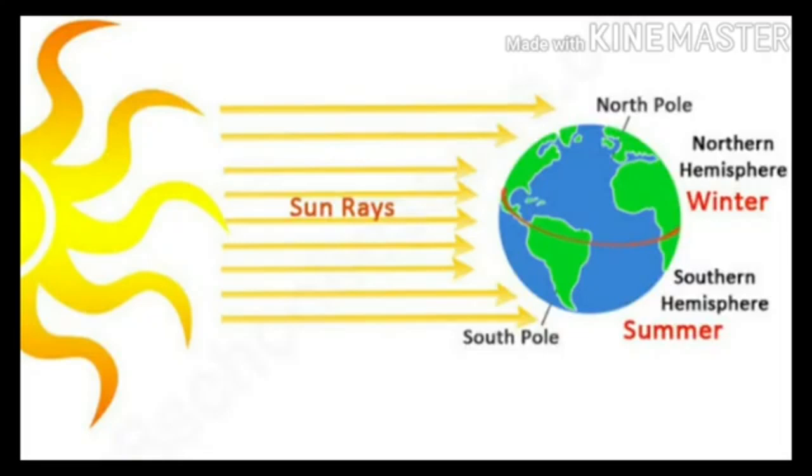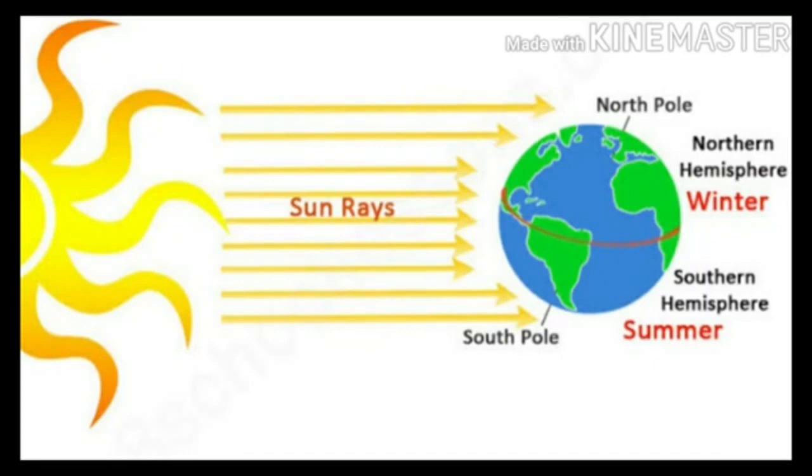See, children, in December, the South Pole is inclined towards the sun. Therefore, the southern hemisphere experiences summer, while the northern hemisphere experiences winter. At the poles, it stays cold throughout the year, as they do not receive direct sunlight due to the Earth's tilted axis.